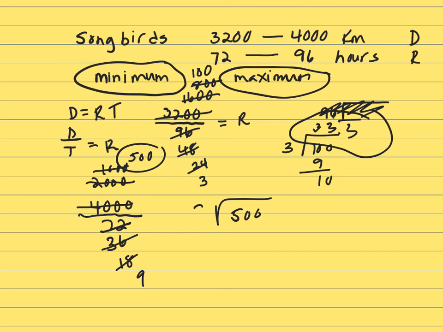500 divided by 9. And 9 times what is that going to be? 9 times 5 is 45. And look at that, it's repeating. So there's your larger number.